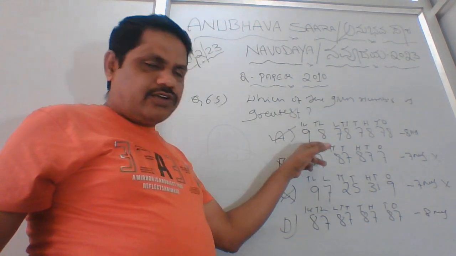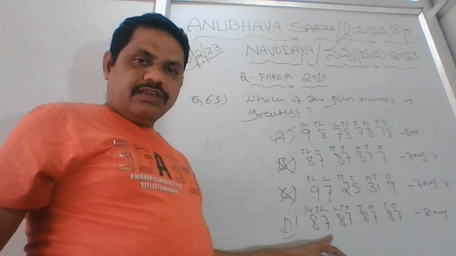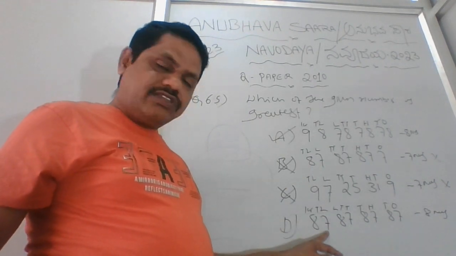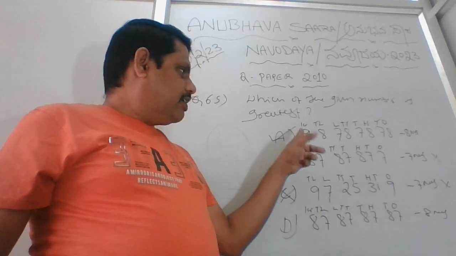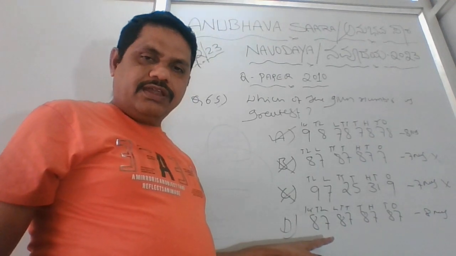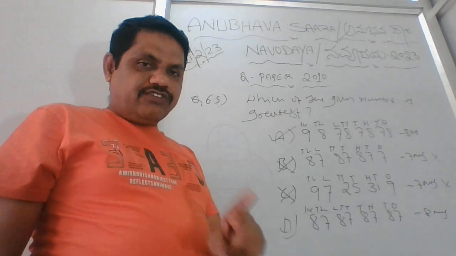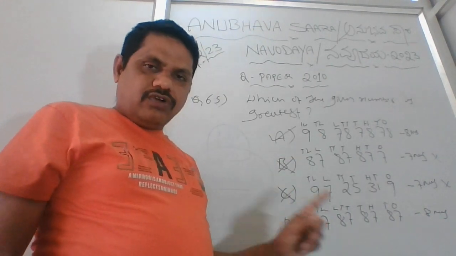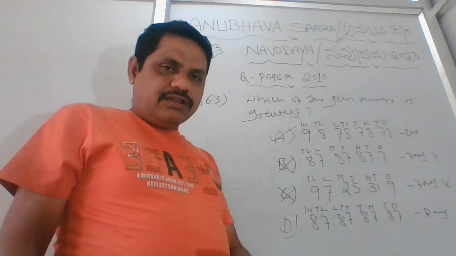Because we will calculate only two numbers. Here 98 is there, here 87 is there. If it is 9 here, then we have to think about the second number. You got my point? I'll repeat once again. If it is 98 and 9, we start from the first number at the beginning, because both numbers have 8 digits. That's why I am comparing this. You got the point? So both option A and option D have 8 digits.